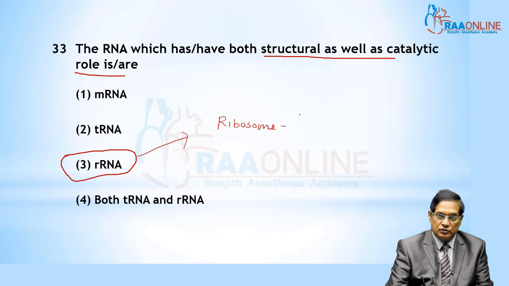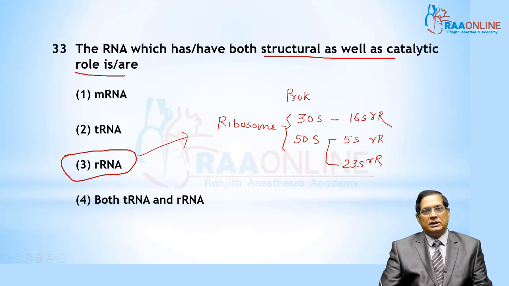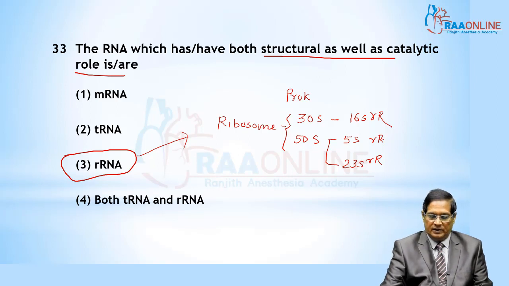The ribosome of a prokaryotic cell has a 30S type and a 50S type, collectively the 70S type. These are the two subunits of the ribosome in a prokaryotic cell. The 30S subunit has the 16S type of rRNA, whereas the 50S subunit has the 5S type and the 23S type of rRNA.